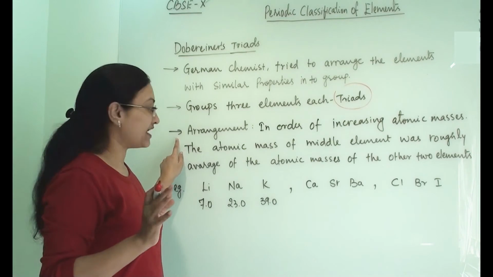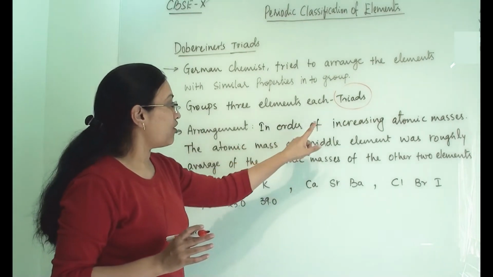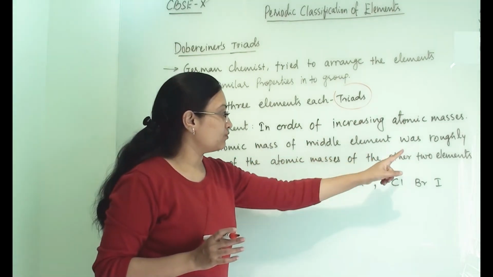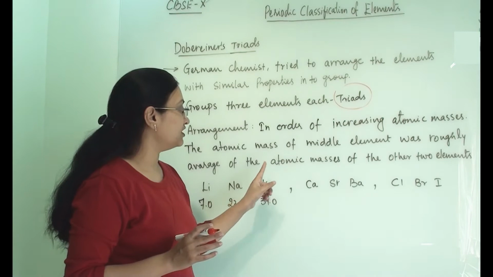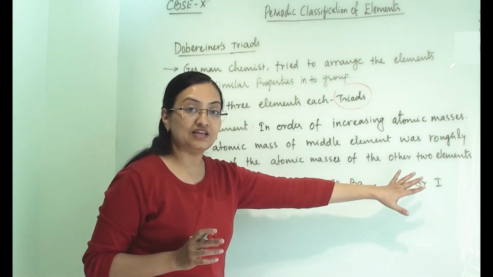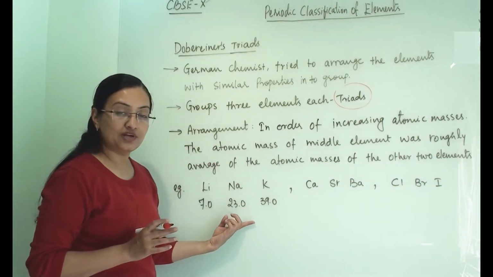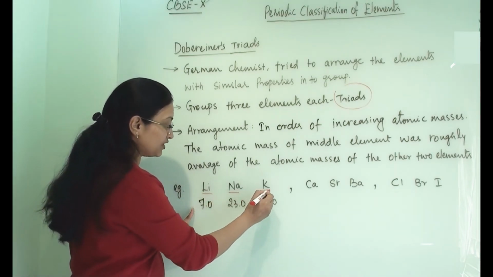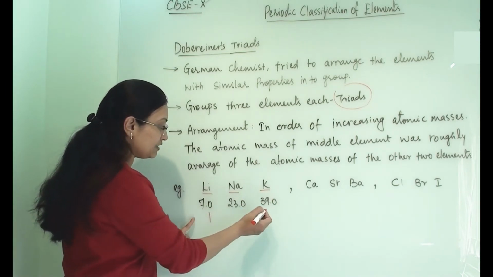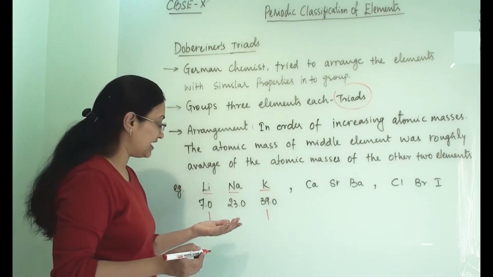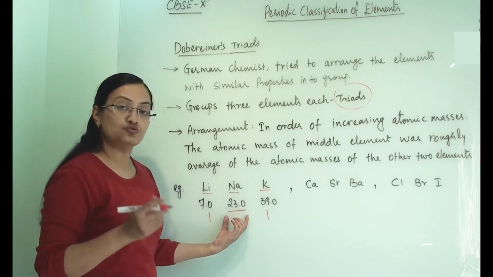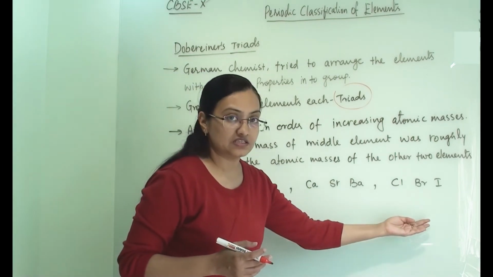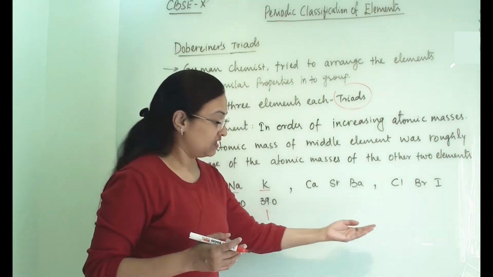How did he arrange this? In order of increasing atomic masses. The atomic mass of the middle element was roughly the average of the atomic masses of the other two elements. In his triad he placed lithium, sodium and potassium, such that if you take the average of lithium and potassium, it will be roughly near to sodium's mass. That is how he arranged three triads and a total of 9 elements.